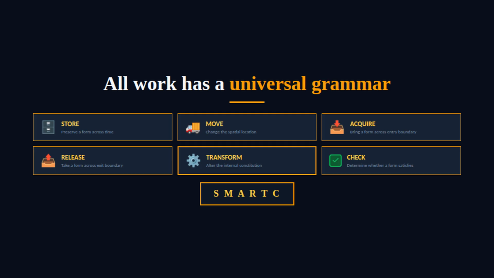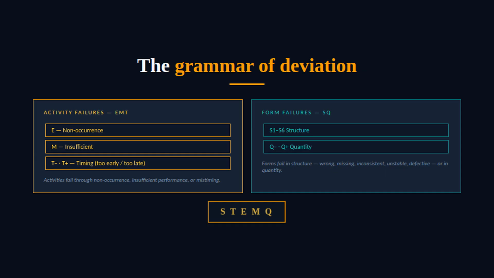All work in any system takes only 6 forms, 6 activities: store, move, acquire, release, transform, check. This is the universal grammar of work. An activity can fail in 3 ways. It may not occur, it may be insufficient, or it may be mistimed. A form can fail in 6 structural ways, or in quantity, SQ. Together, STEM-Q is the complete grammar of deviation.